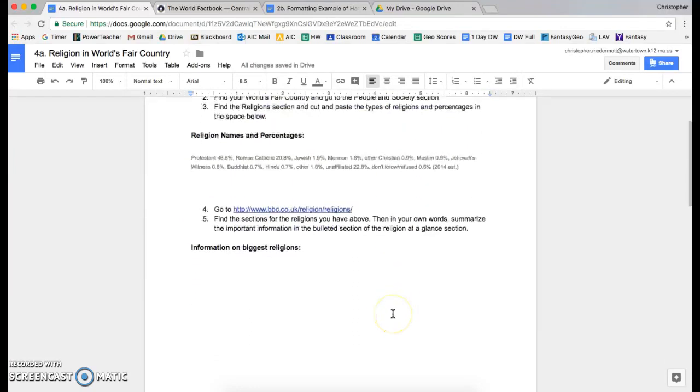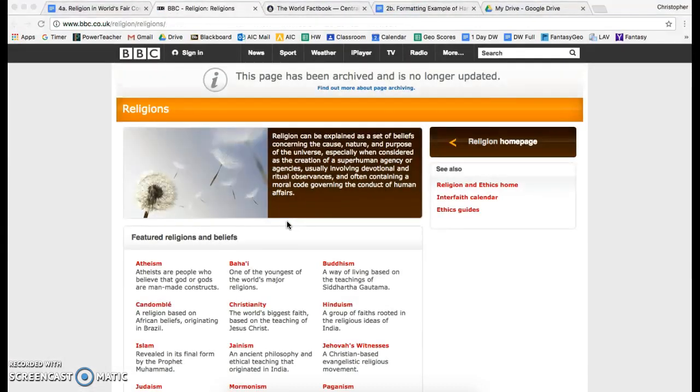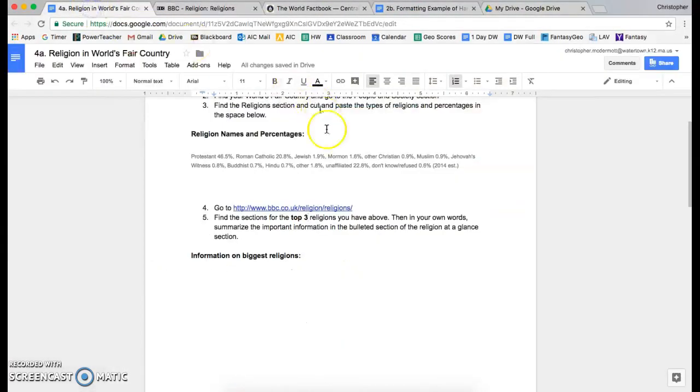Once you have copied this in, you're going to do step number 4, which is go to the BBC Religions website. The directions say, find the sections for the top 3 religions you have above. Then, in your own words, summarize the important information in the bulleted section of the Religion at a Glance section.